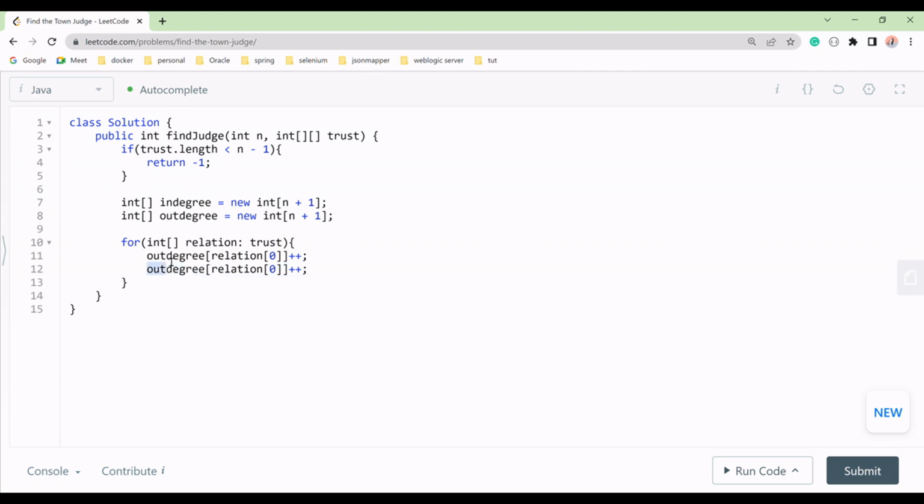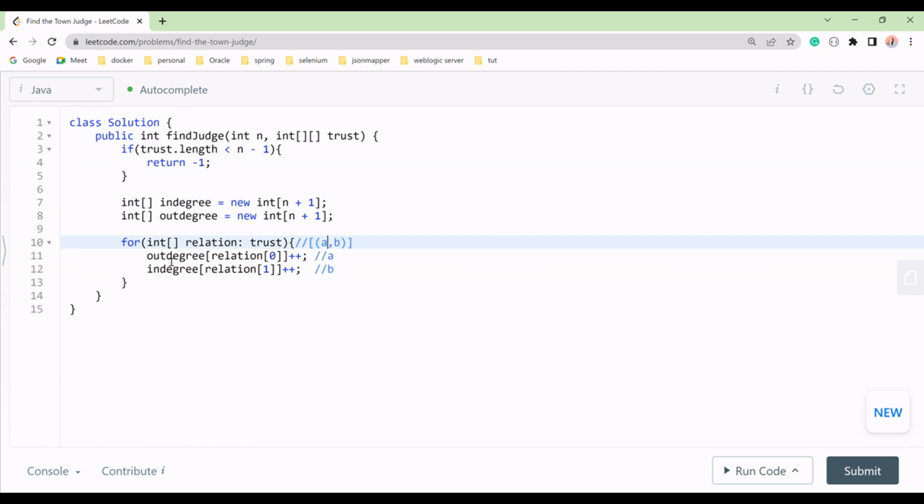Now we will calculate in degree, the relation at 1. This is our a, and this is our b, we are going from a to b, correct? Like we see, each trust was an array, and it gives a and b.